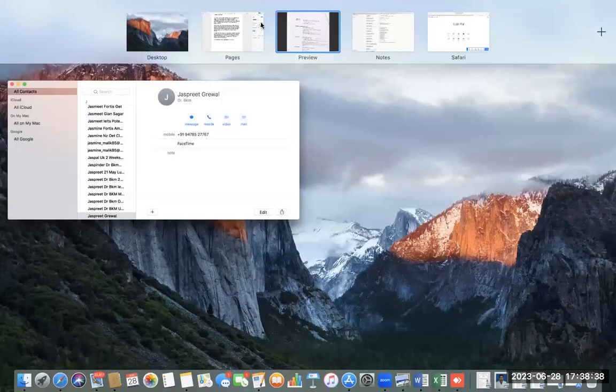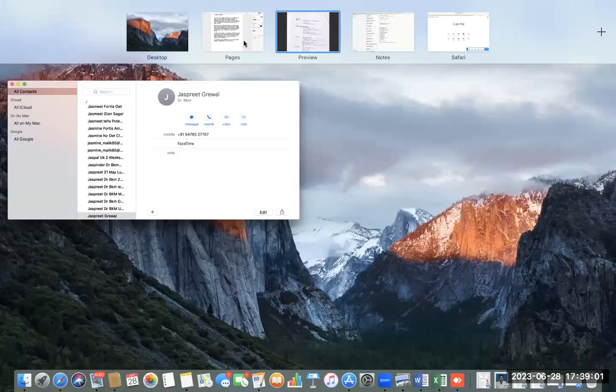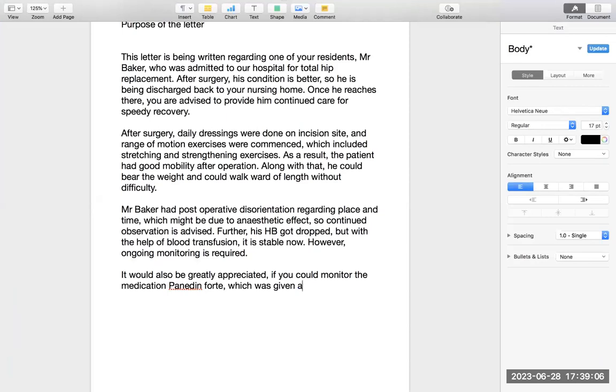Now the first point is given: if you could monitor the medications, Panadin 4, and this is Panadin 4 to QID PRN. So if you could monitor the medication Panadin 4, which was, now I am writing, which was given QID, which was given as per requirement. PRN means as per requirement.